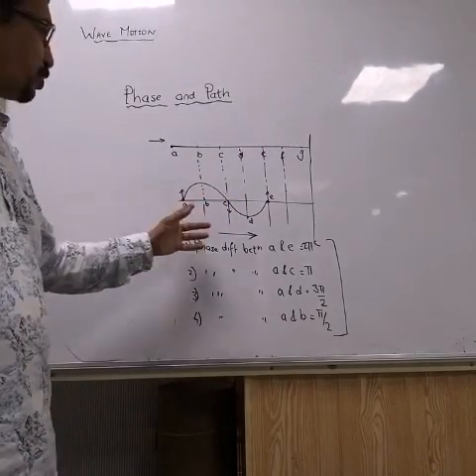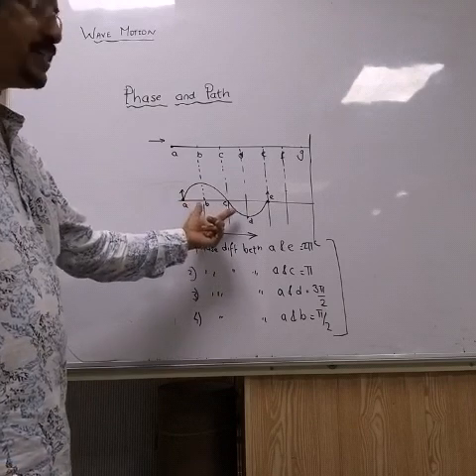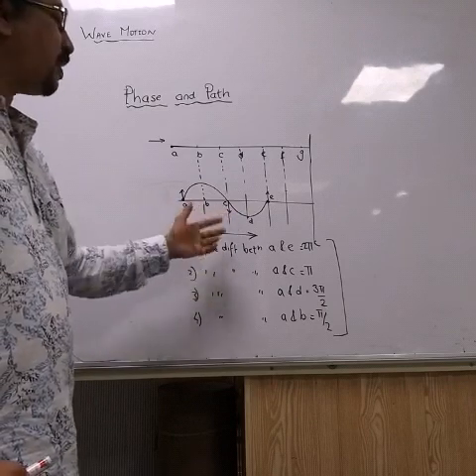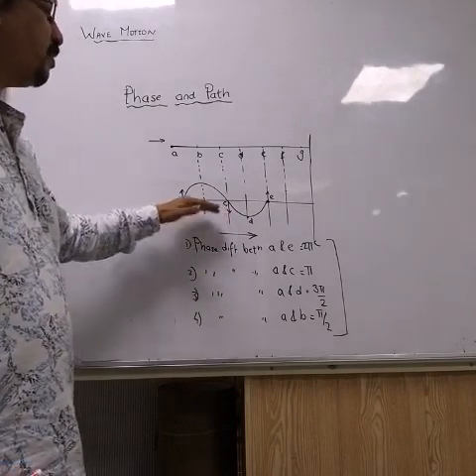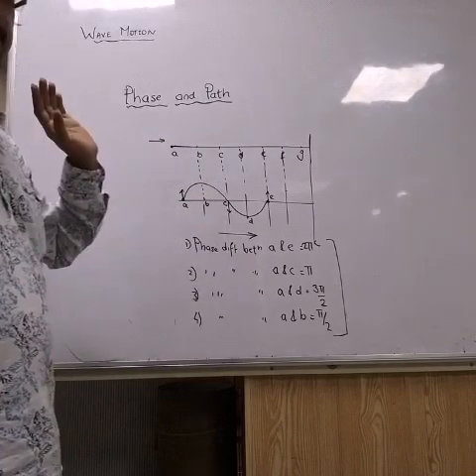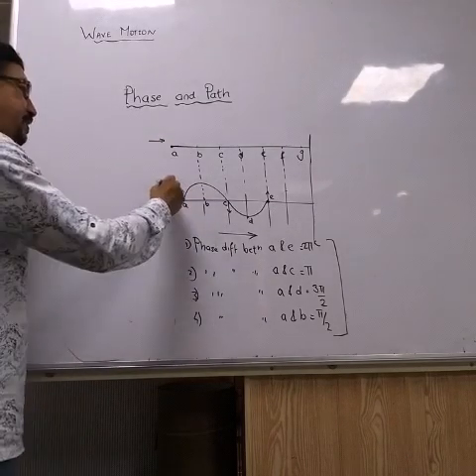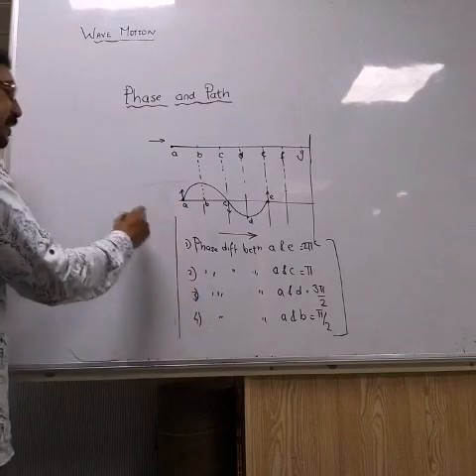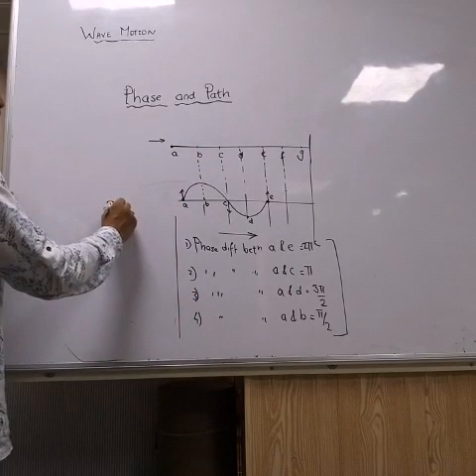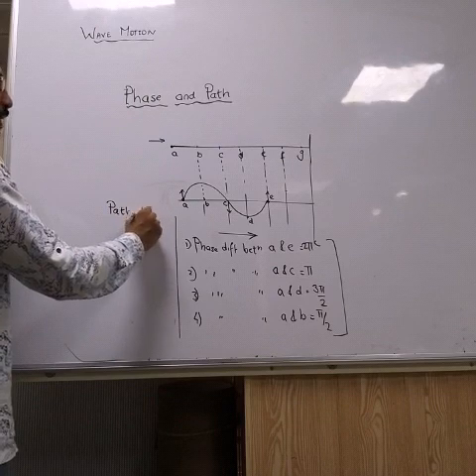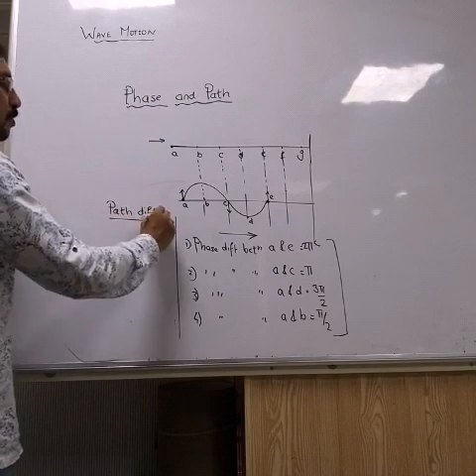So there is a difference in phase angle, and that phase angle is pi between A and C. If you understand this now, you can easily understand what is the path difference between the two particles.